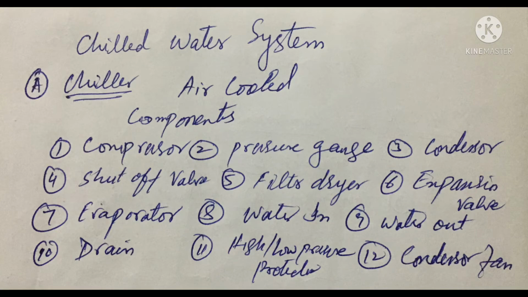In this one there is a compressor, a pressure gauge, condenser, shut off valve, filter dryer, expansion valve, evaporator, water in and water out, drain, and high or low pressure protector, and the last one, condenser fan. These are the components of the air cooled chilled water system.